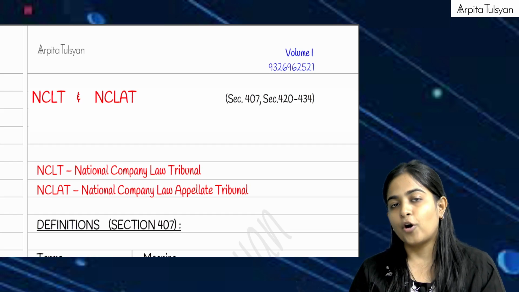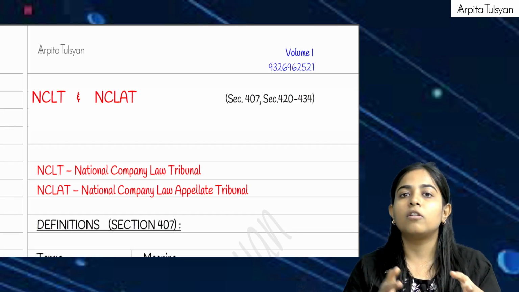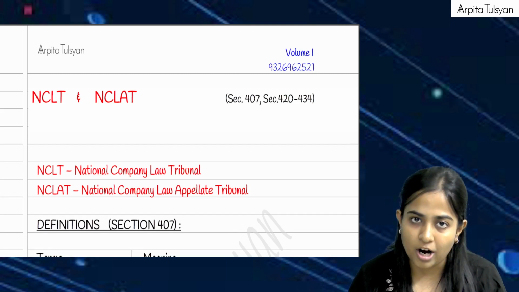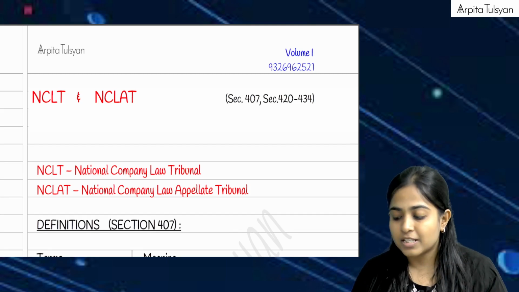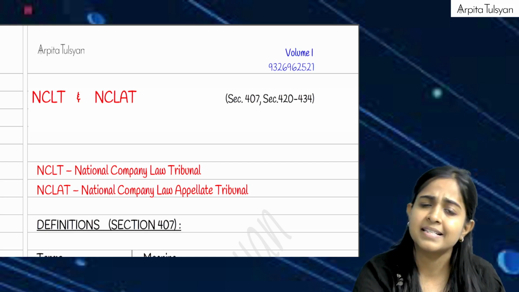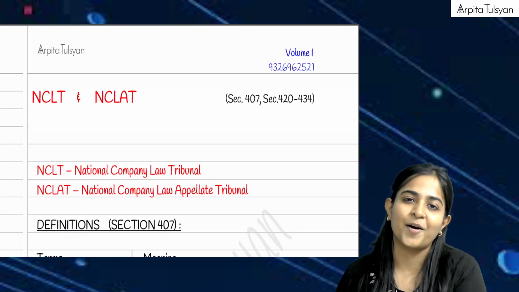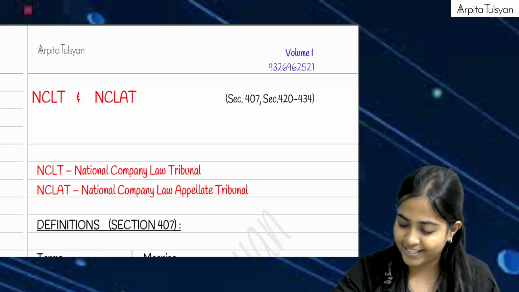This is about your content book. Similarly, your volume 1, which is the content book for company law, and volume 2, which is the content book for economic laws and securities law, has been prepared in the same manner. The same efforts have been put into both company law as well as economic laws and securities law.